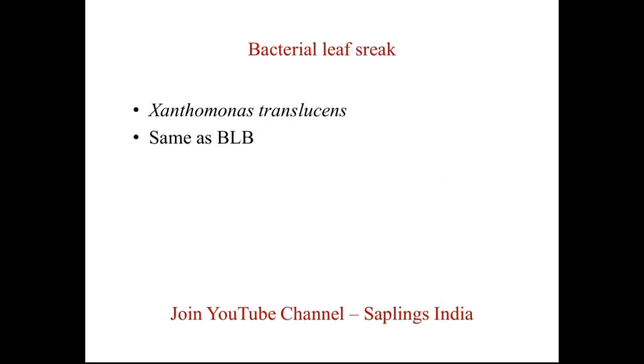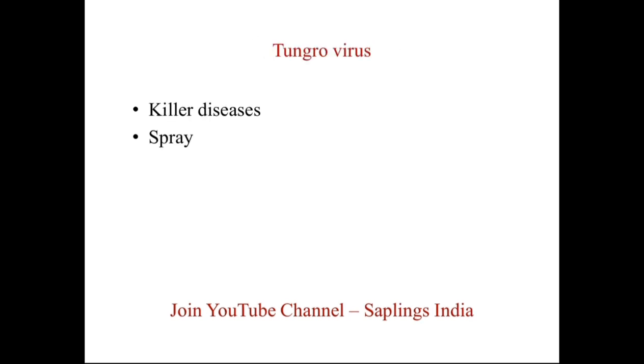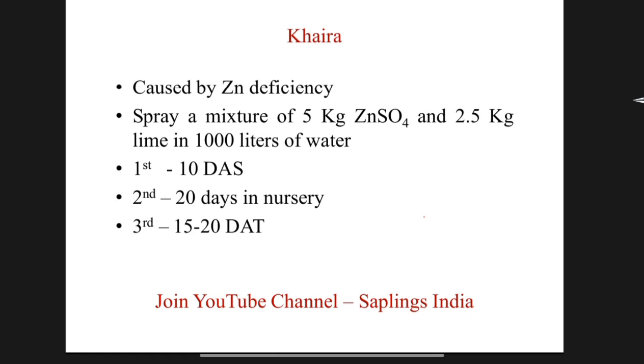Bacterial leaf streak disease caused by Xanthomonas translucens, same as bacterial leaf blight. Tungro is also known as killer disease. Khaira disease of rice is caused by zinc deficiency.